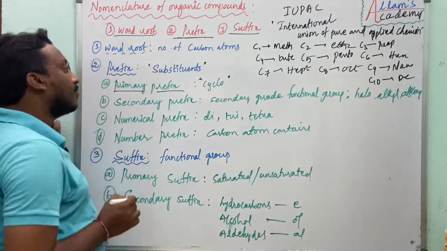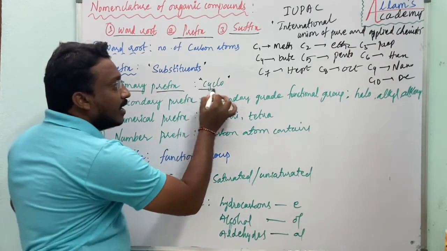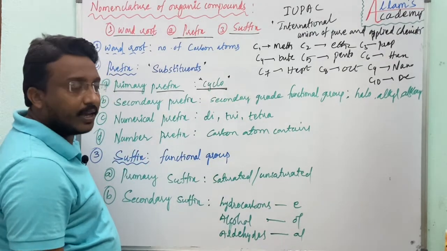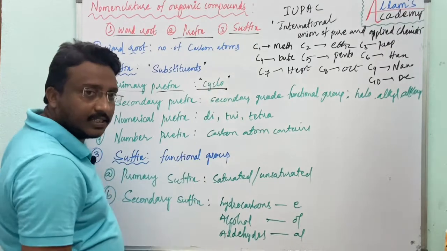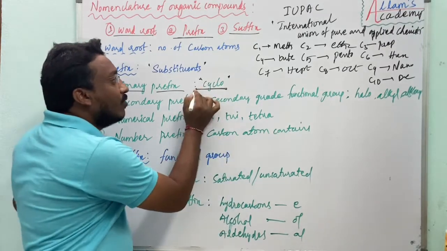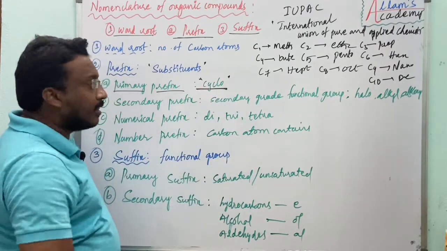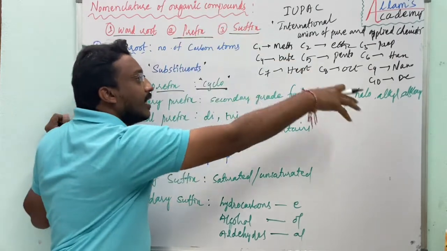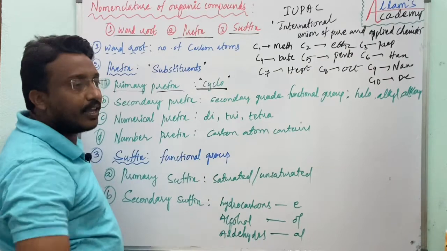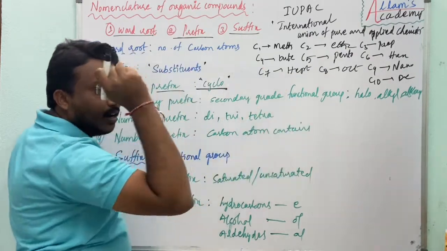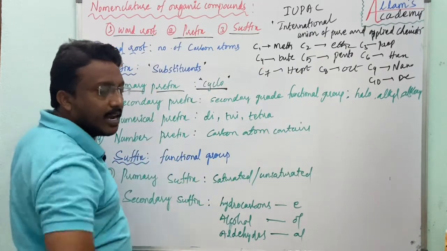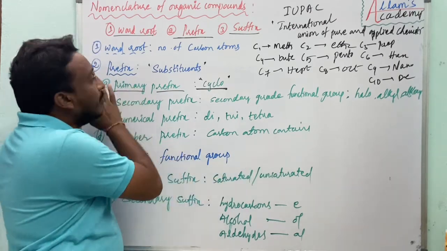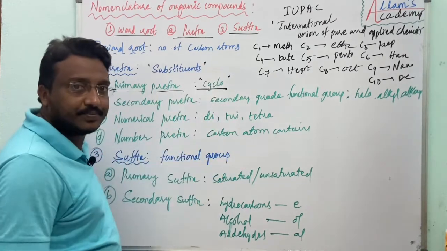If a given molecule is cyclic, then only we will write cyclo. If the given compound is not cyclic, it is normally chained, then the primary prefix is absent.